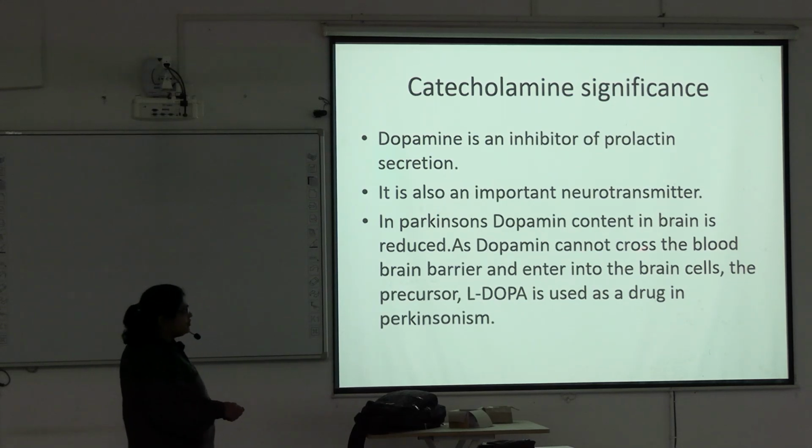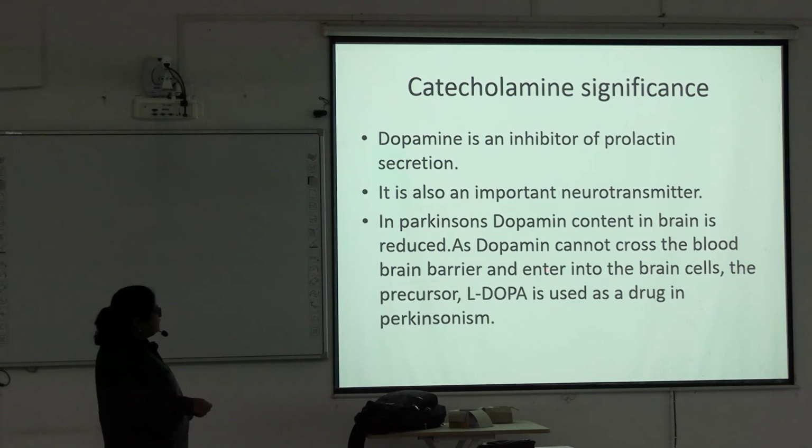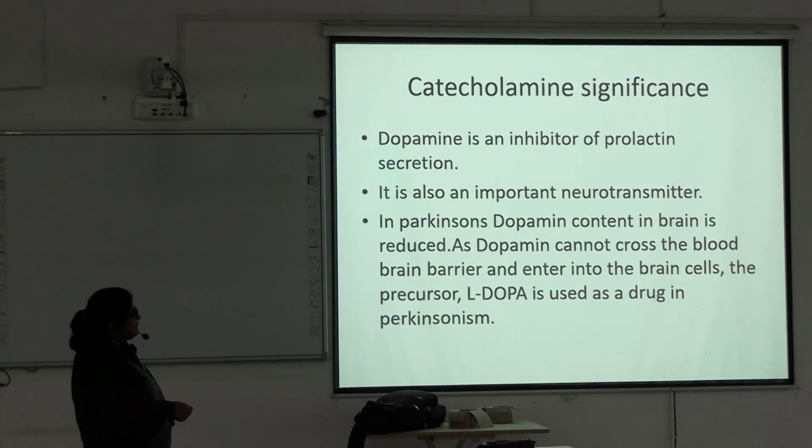As dopamine cannot cross the blood-brain barrier and enter the brain cells, the precursor L-dopa, meaning levodopa, is used as a drug in Parkinson's. So dopamine is reduced, but dopamine cannot cross the blood-brain barrier. So we use levodopa. It will produce dopamine and help in Parkinson's disease because dopamine content is reduced.